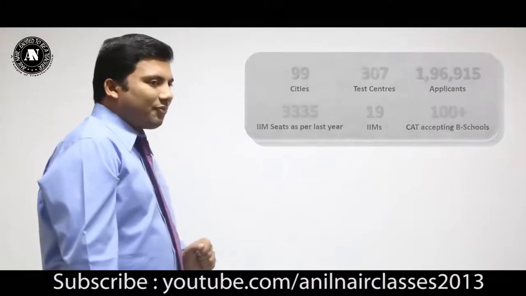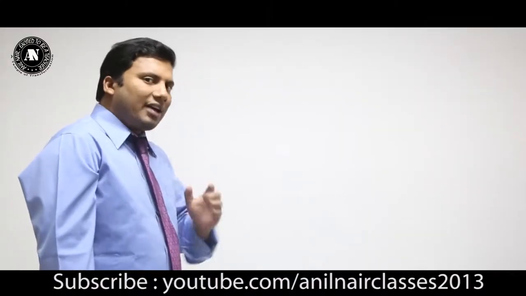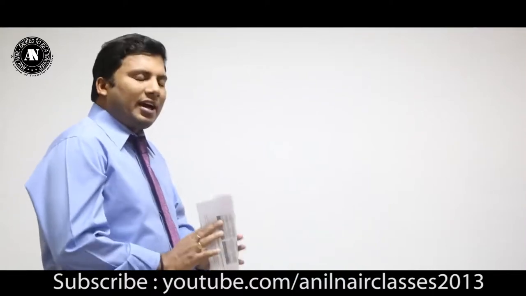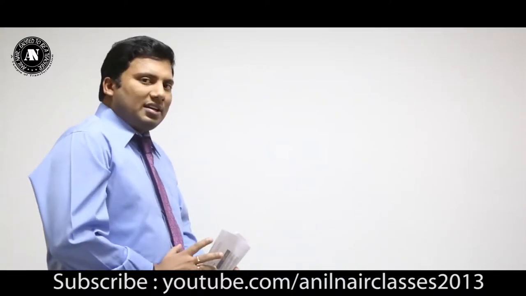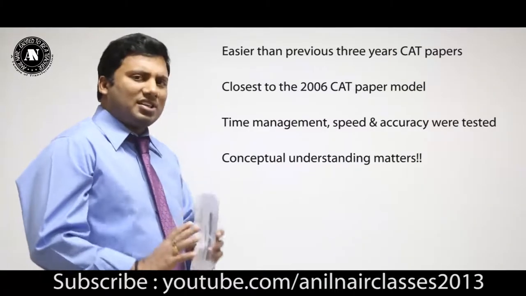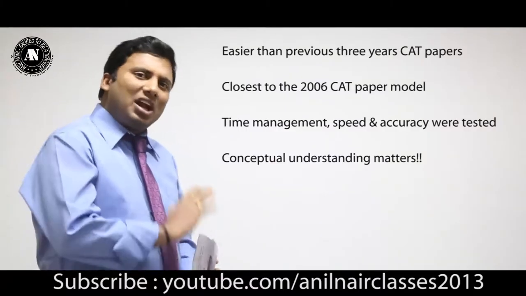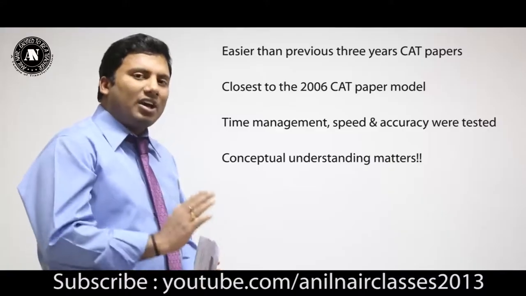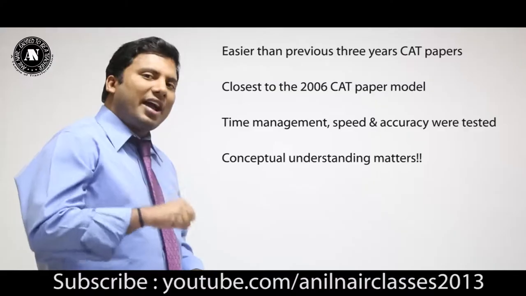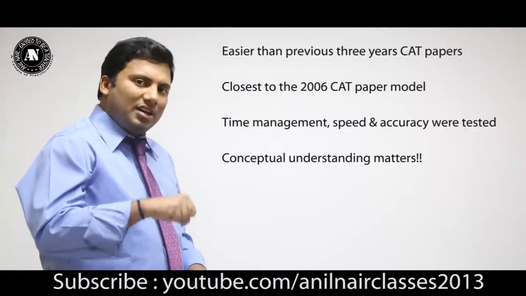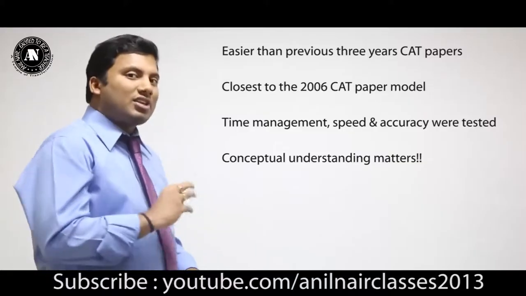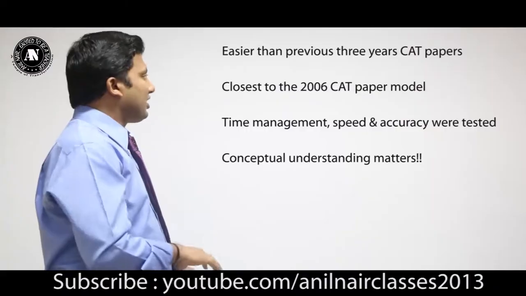3,335. On the first day of the CAT 2014 examination, morning and afternoon, the paper was more or less easy compared to the last 3 years of CAT in an online avatar. The kind of questions asked in the morning and evening slots were close to the kind of questions asked in the CAT 2006 paper.